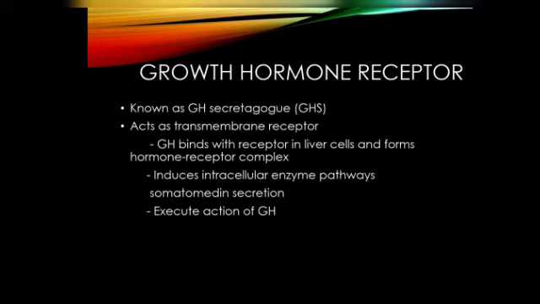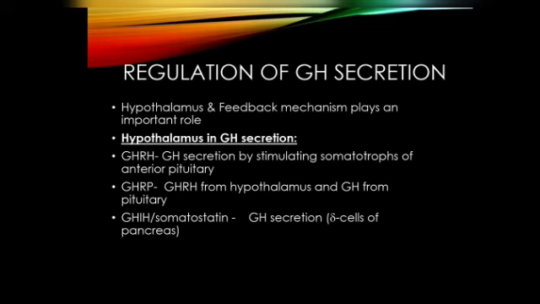The type of receptor seen here is a receptor tyrosine kinase signaling. Somatomedin C, that is insulin-like growth factor 1, the growth hormone, and insulin all use the same kind of signaling. Here it introduces an intracellular enzyme pathway in the liver for somatomedin secretion, and that is how the growth hormone executes its action.